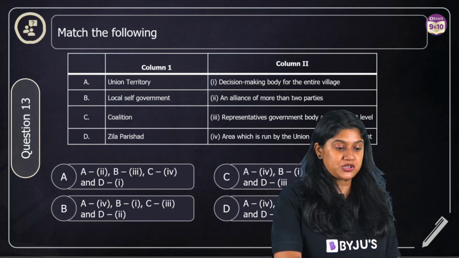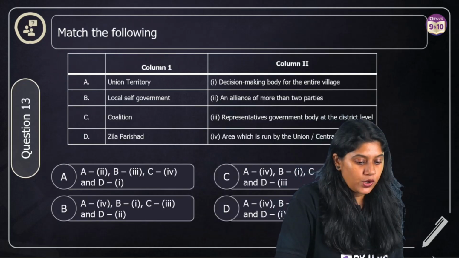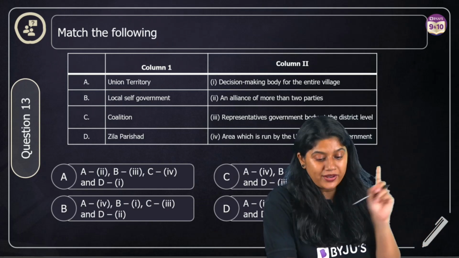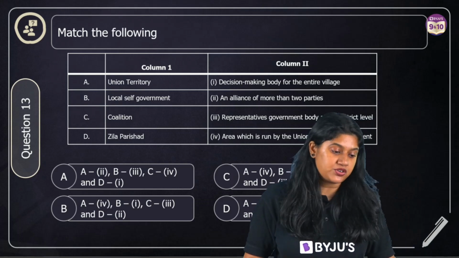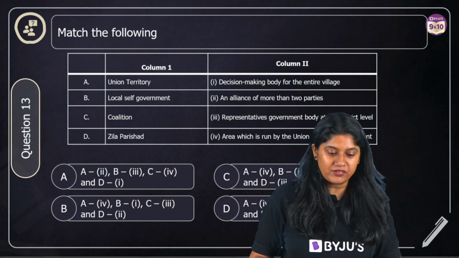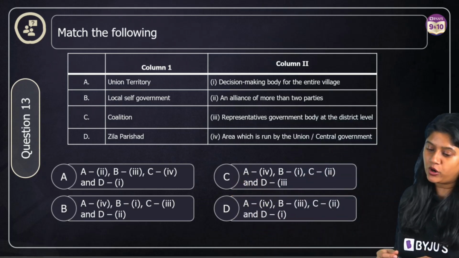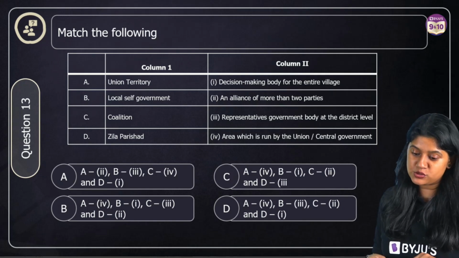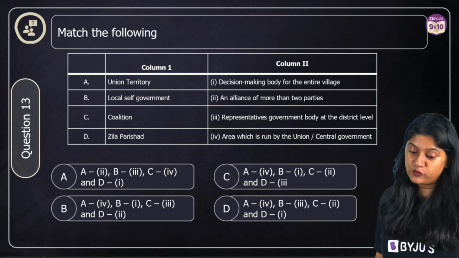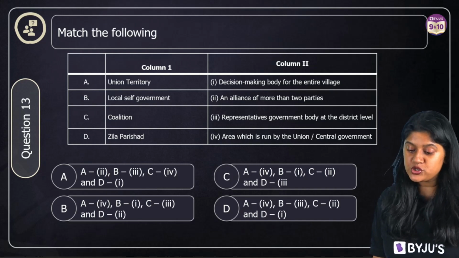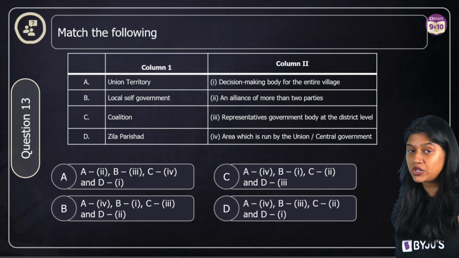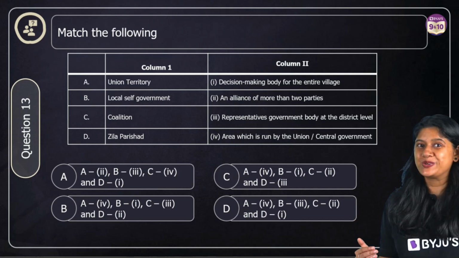Now moving to question number 13, we have to match the following. On one side we have column 1, and on the other side we have column 2. We have union territory, local self-government, coalition government, Zilla Parishad, and then we have: decision making body of the entire village, alliance of two or more parties, representative government body at the district level, and an area which is run by the union government. You can freeze the screen, pause the video, and then answer it.